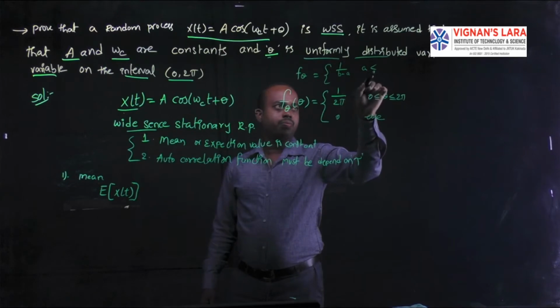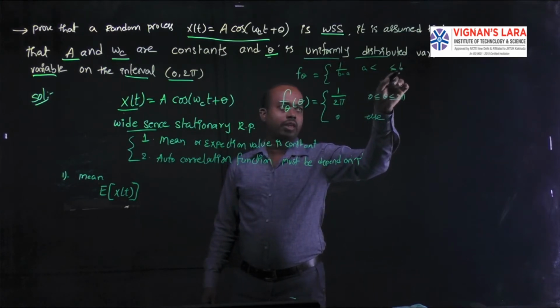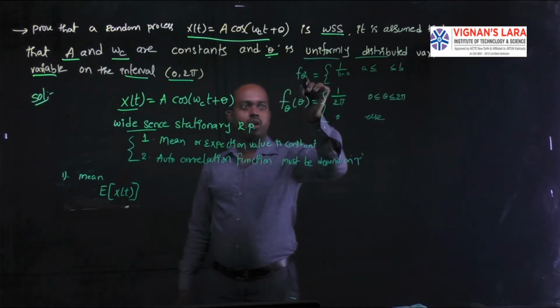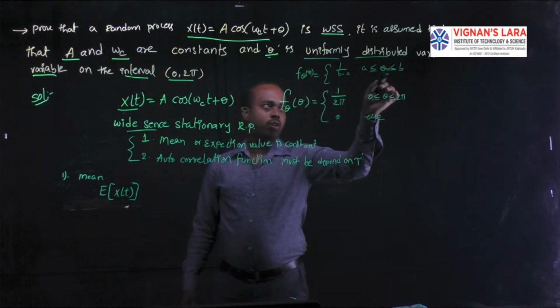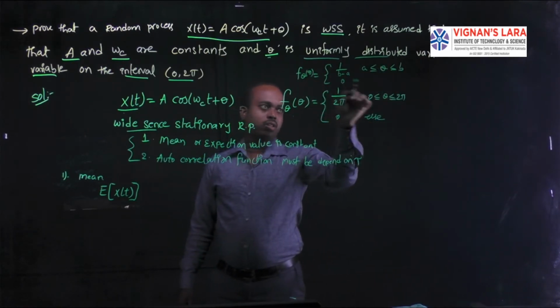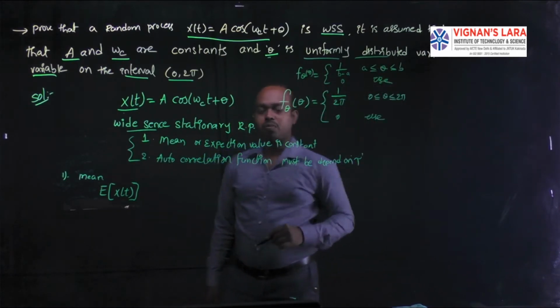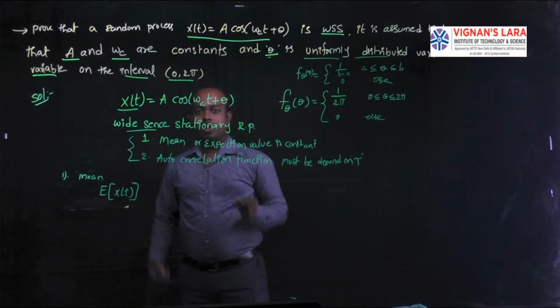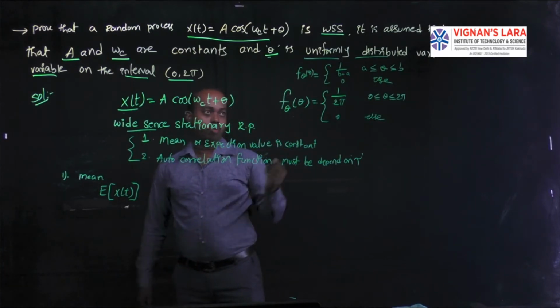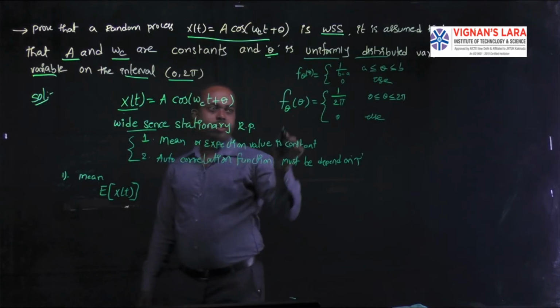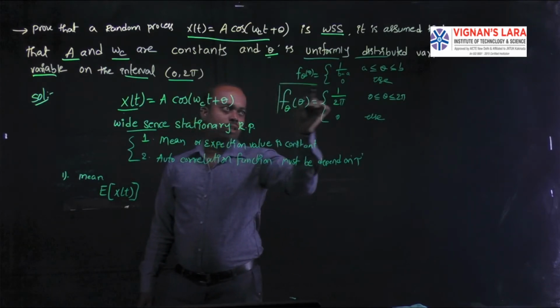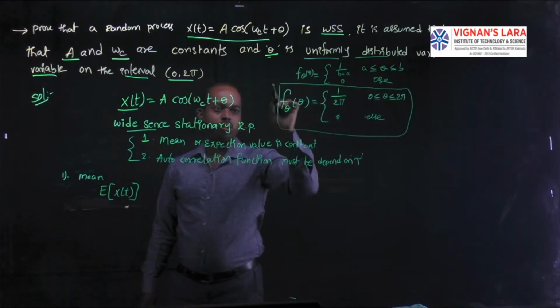This is the basic definition of the uniform density or distribution function. Based on that, I write the density function for the given data.